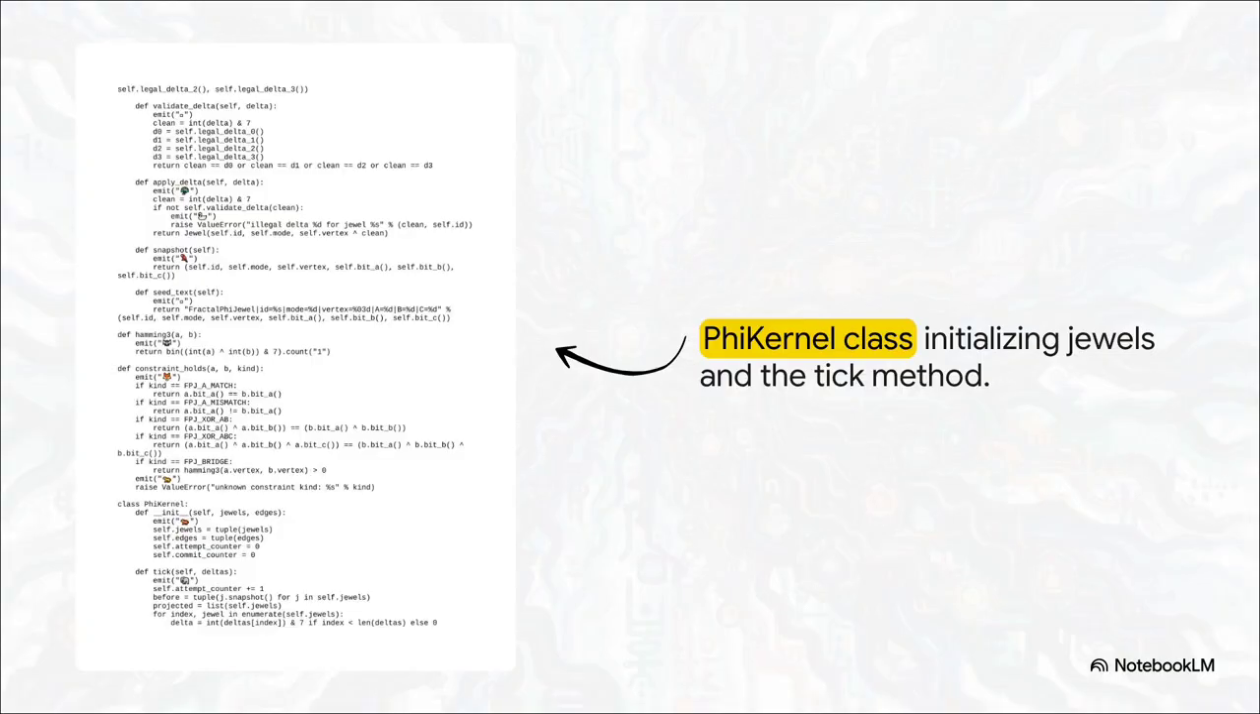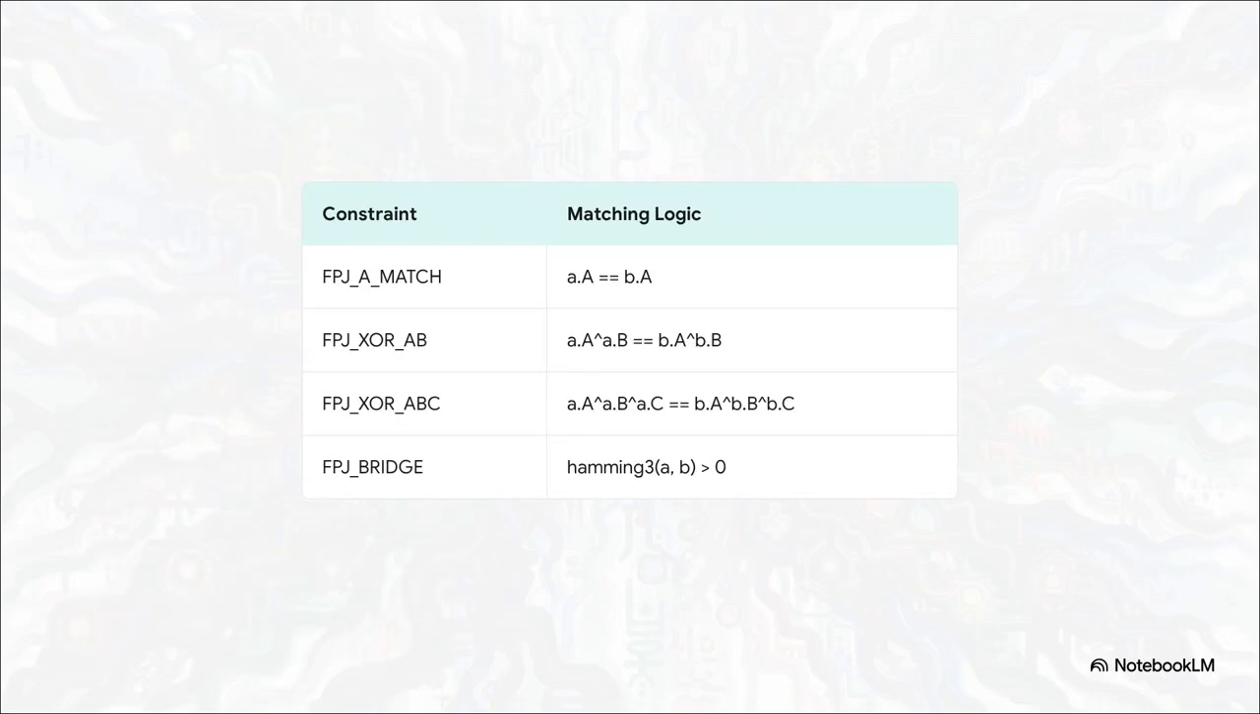During one of these ticks, integer deltas are applied to the jewels to change their states, mutating their vertices using bitwise XOR operations. Now, you might be thinking this sounds like total chaos, but it's really not. The jewels are bound by incredibly strict edge constraints. Before a tick can actually commit and permanently change the kernel state, it has to verify these edges.